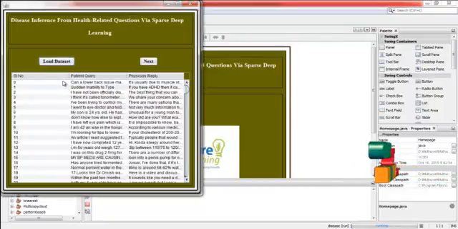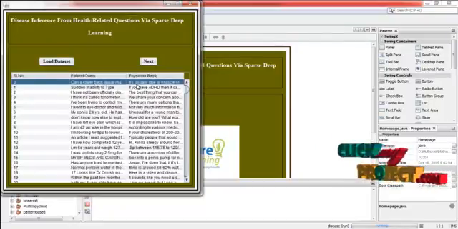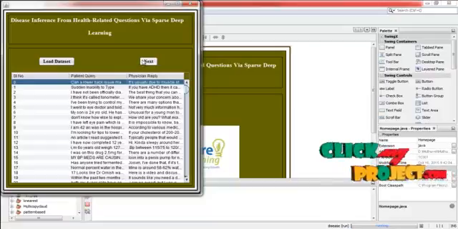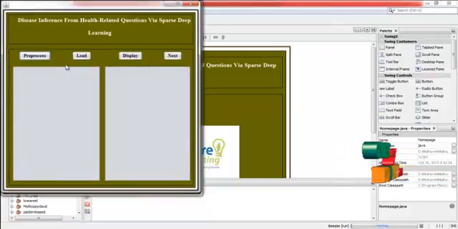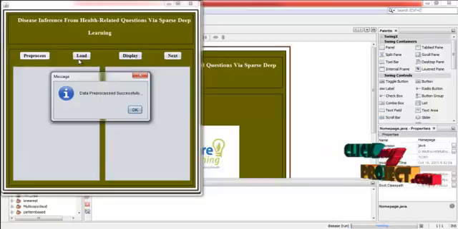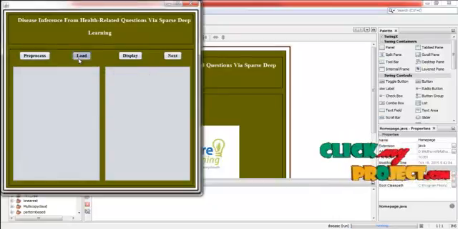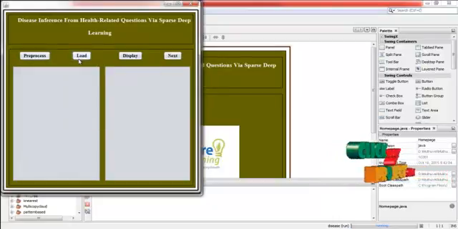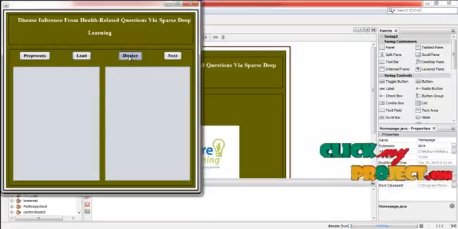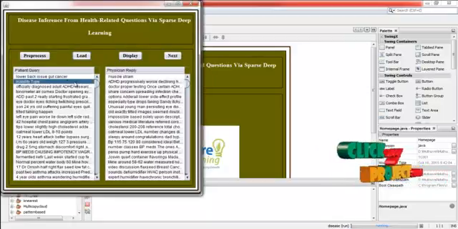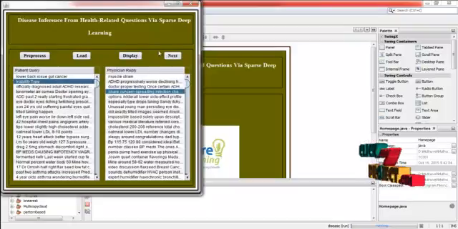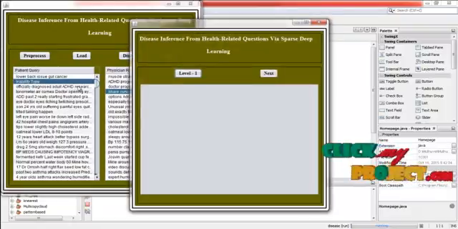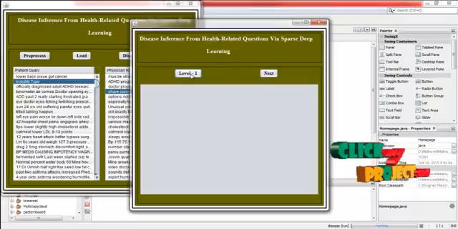The dataset is loaded. This is the patient query and this is the physician's reply. Likewise, there are many questions and replies present in our dataset. Then press preprocess. The preprocessed data are stored in the dataset or database. Then click display. This is the preprocessed data. Then click next. This is the level 1. Here the level 1 is calculated for all the patient queries.